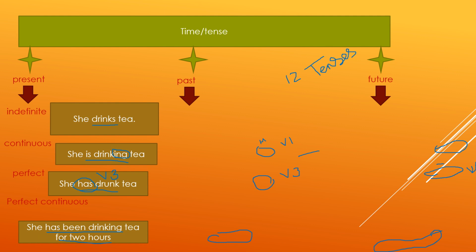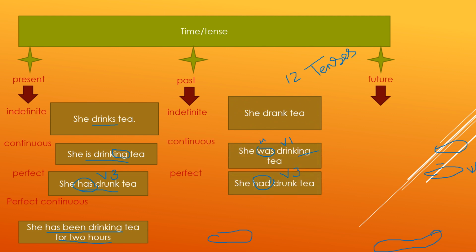For present indefinite tense, she drinks tea. Present continuous tense, she is drinking tea. Present perfect tense, she has drunk tea. Present perfect continuous tense, she has been drinking tea for 2 hours. Next, past indefinite tense, past continuous tense, past perfect tense, and past perfect continuous tense. She drank tea, she was drinking tea, she had drunk tea, she had been drinking tea since 4 pm.